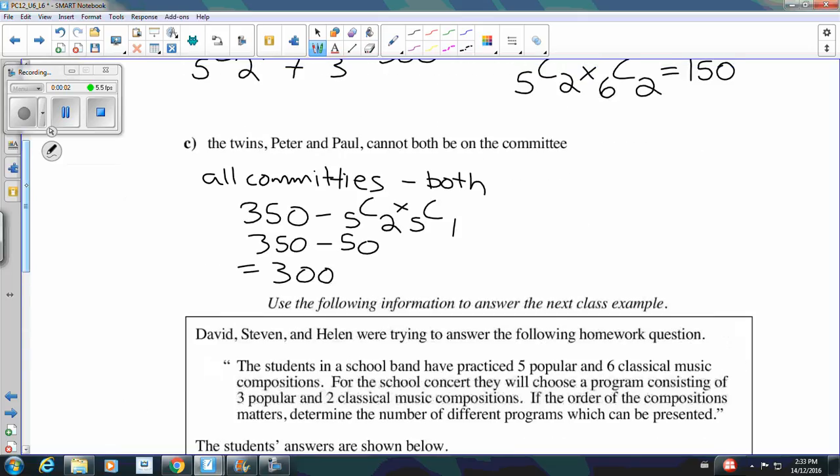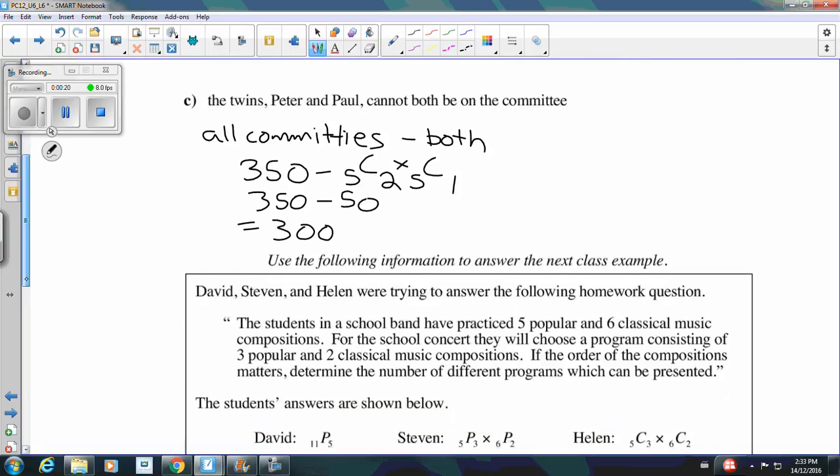Okay, just quickly going over where my last video cut off. So we have all committees minus both. That's minusing the committees that have both the twins. So we have 350 minus 5 choose 2, which is our females, times 5 choose 1, which is choosing one more male that's not the twins, which gives us 300 possible committees.